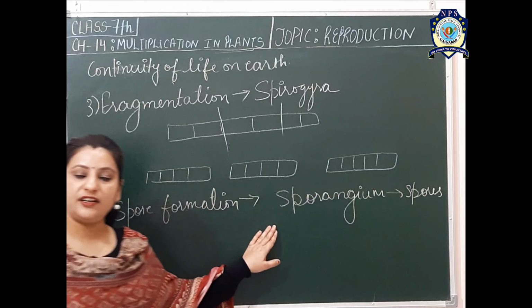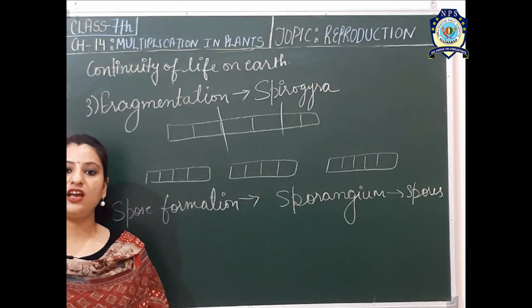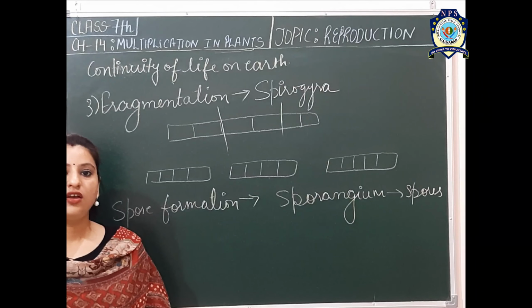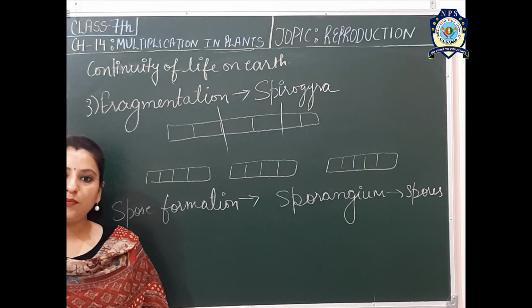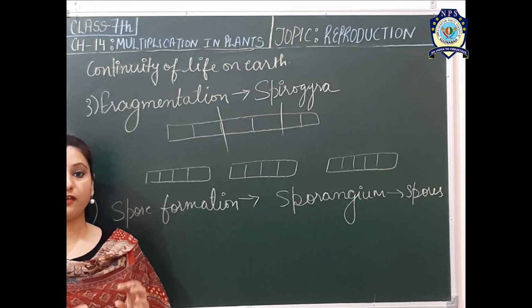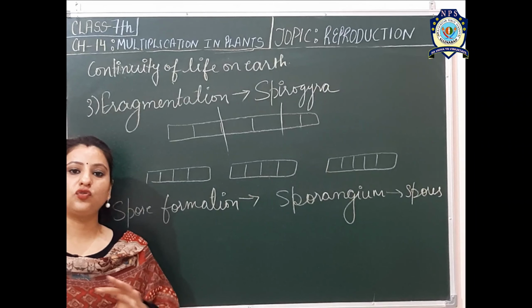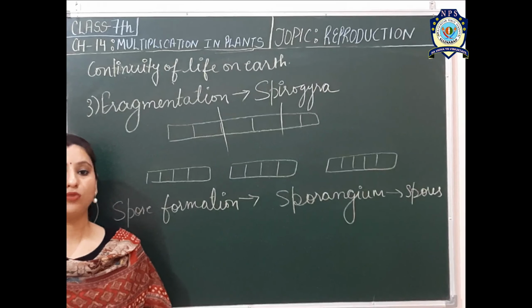These spores are light in weight and they can travel easily along with the wind. And wheresoever they get the chance to grow, they simply fix themselves, have favorable conditions, and they develop into a full colony, which is called mold.